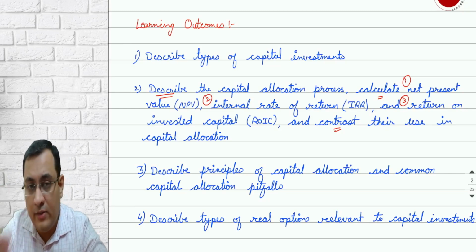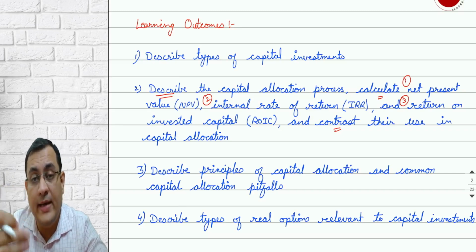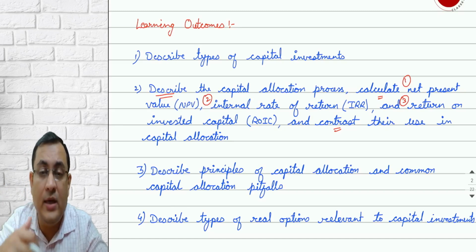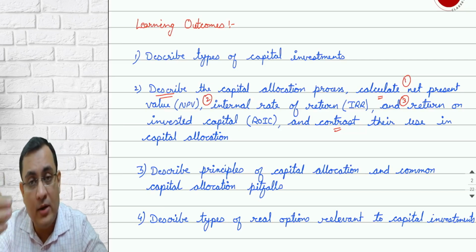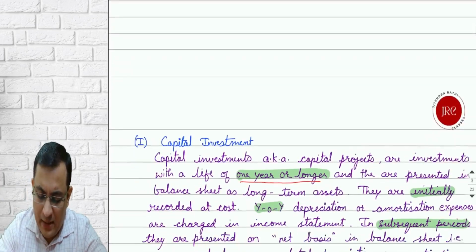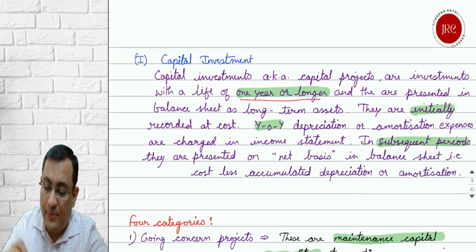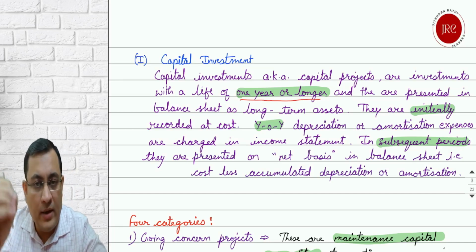If you are investing in an asset where the intention is to realize benefit within a 1 year period, these are called short-term or current assets, and they are part of your working capital management. Capital investment, also called capital projects, is investment with a life of 1 year or longer.